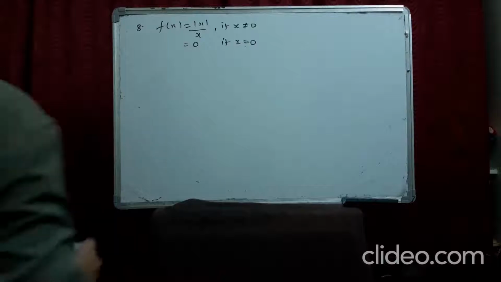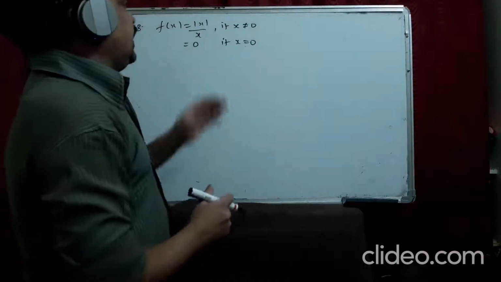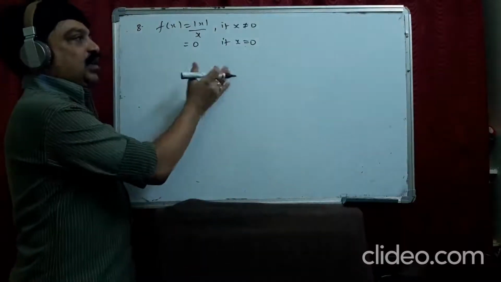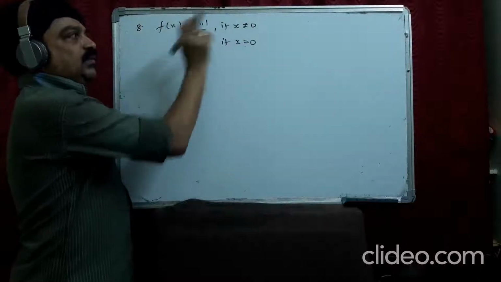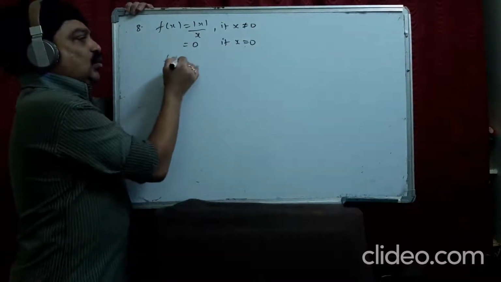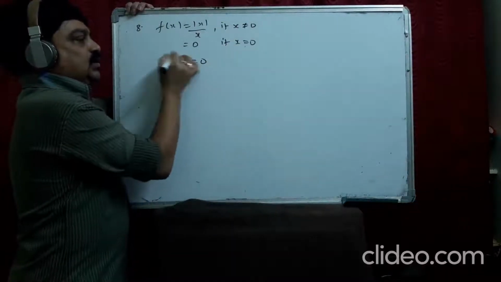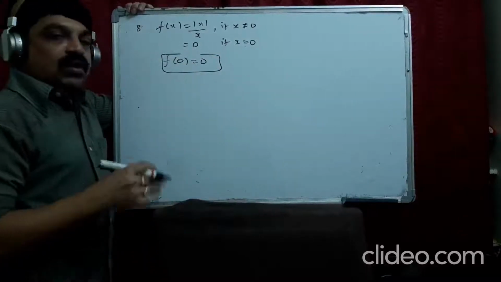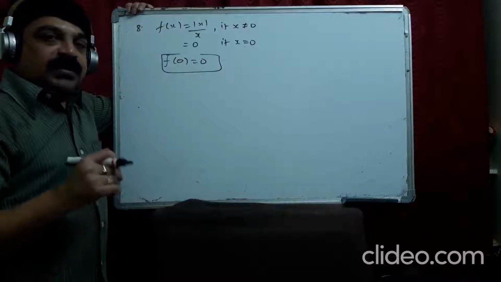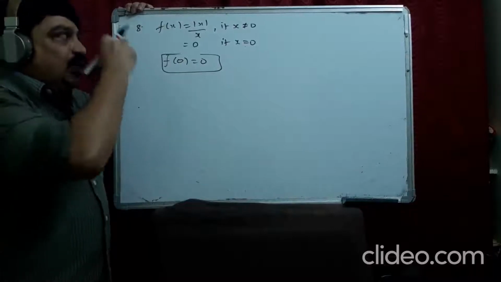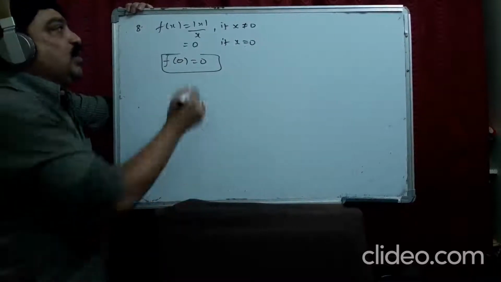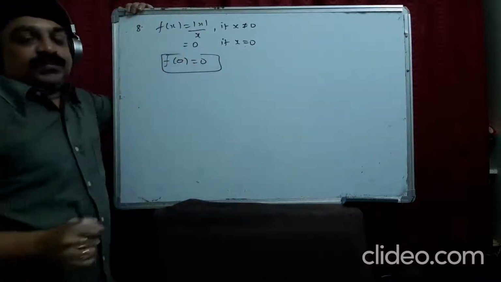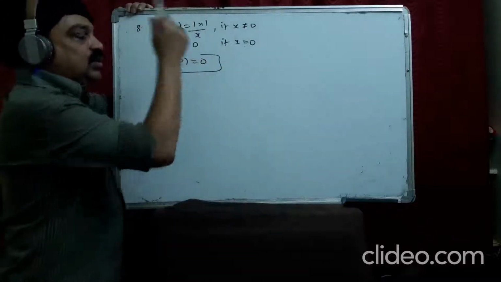Okay, for the 8th question, all of you look here. Here they didn't ask us to do left limit or right limit. Directly f of 0 and not equal to 0 they have given. No doubt f of 0 is 0. Keep it like this. But I told you, we are supposed to do left limit and right limit if it is required in the problem. It is required here. Why? Because of the modulus function.